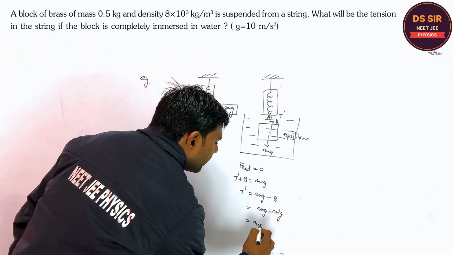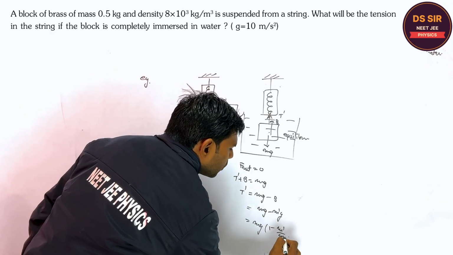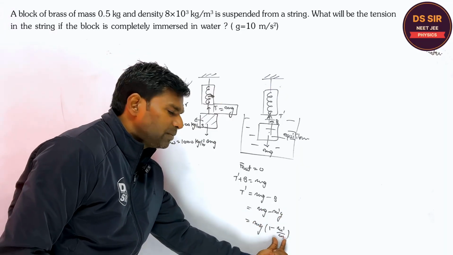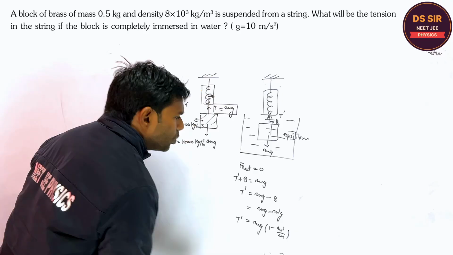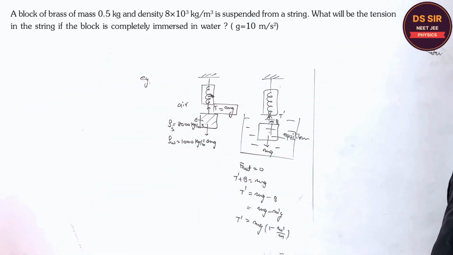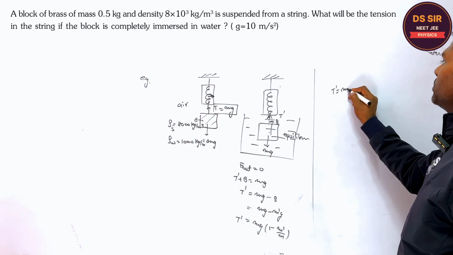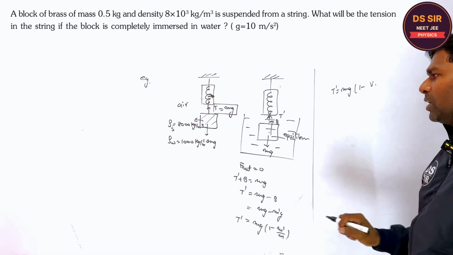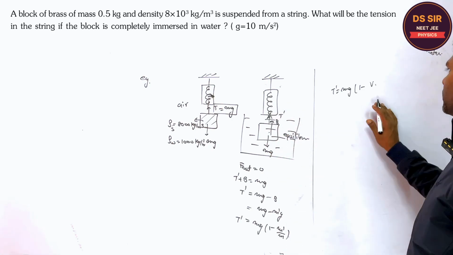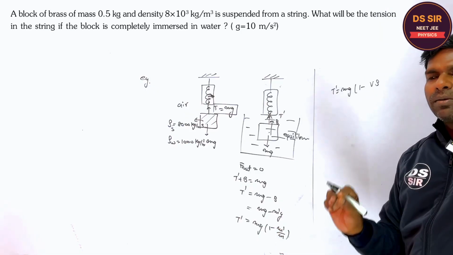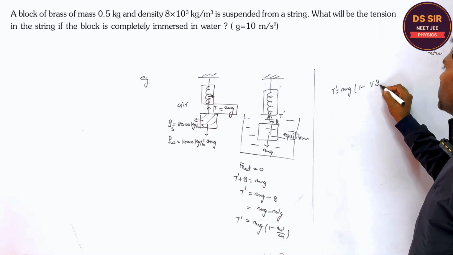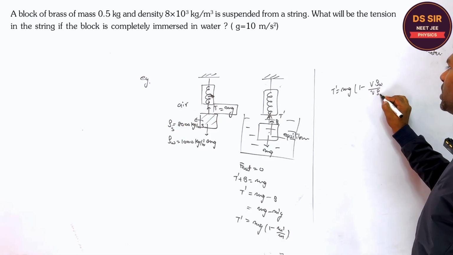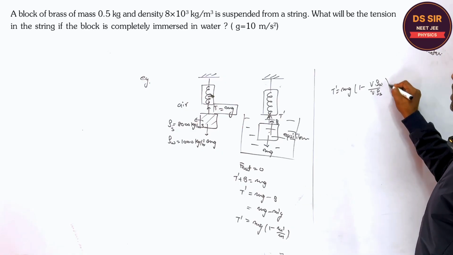Now you take mg common, m dash upon m. Is it clear this step? If you take mg common, m dash g upon mg, g and g will cancel out. So now the new reading T dash, they are asking, tell me what is the T dash? Say mg into 1 minus volume, because it is completely dipped. So volume of the liquid displaced is equal to volume of solid. What is the m dash? Mass of the liquid displaced is equal to volume into density. Whose density? Liquid. It means water. Whose density? Solid or the brass. Volume will cancel out.